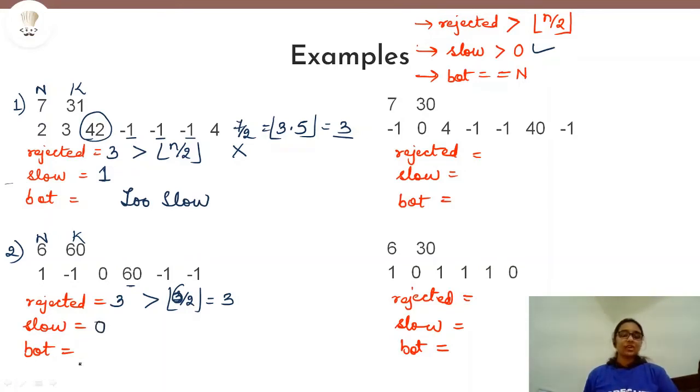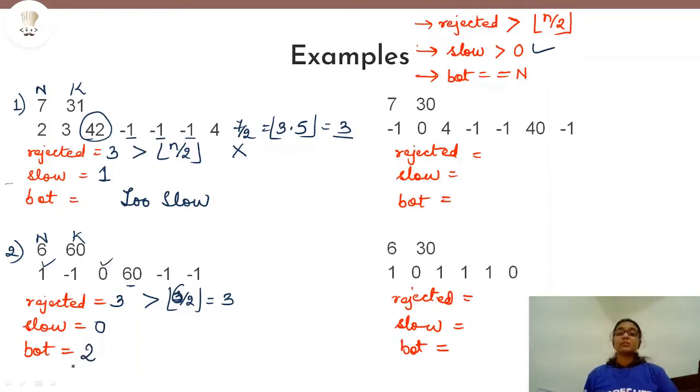Now we will check for bot. So what was the condition for bot? That if in each of the problems the candidate is taking either 0 seconds or 1 second, then in that case we will increment the count of bot by 1. But here the count of bot will be, this one will be qualified, this one will be qualified. It will only be 2.